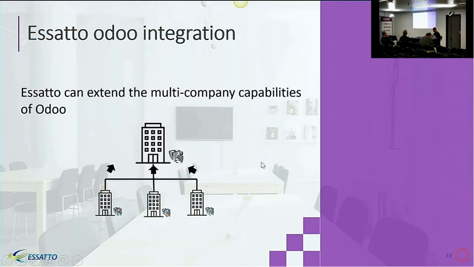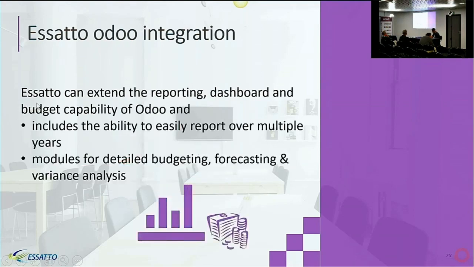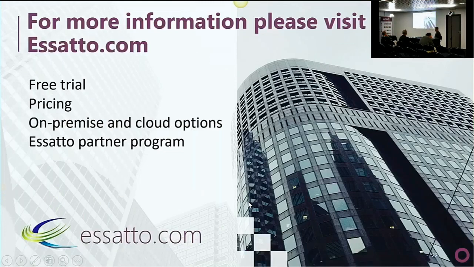We can extend the multi-company capabilities. We allow you to bring in other data to create different KPIs within our system, and you also have the budgeting, variance and forecasting capabilities. That's it. Thanks.